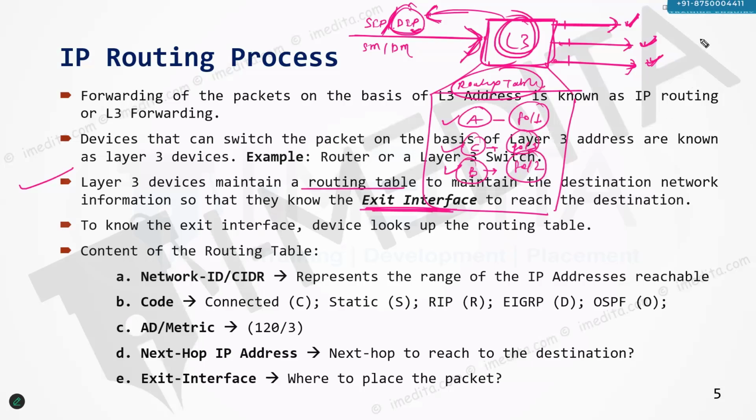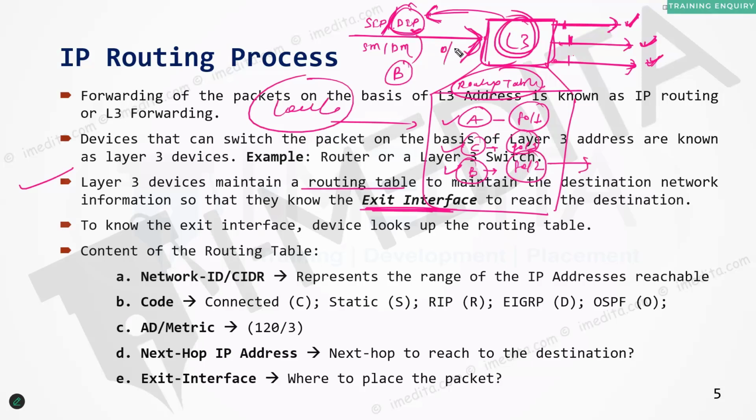If I have to forward the packet, which interface is the exit interface for that particular destination? They will look up the routing table. They will perform this thing called routing table lookup. They will see that if I have to go to destination B, the exit interface is FA0/2.